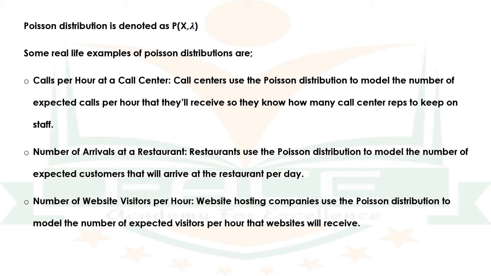Another example is the number of arrivals at a restaurant. Restaurants use the Poisson distribution to model the number of expected customers that will arrive at a restaurant per day. Another example is the number of website visitors per hour. Website hosting companies use the Poisson distribution to model the number of expected visitors per hour that websites will receive.